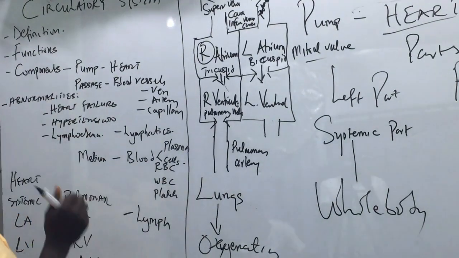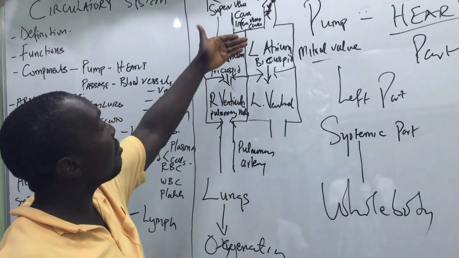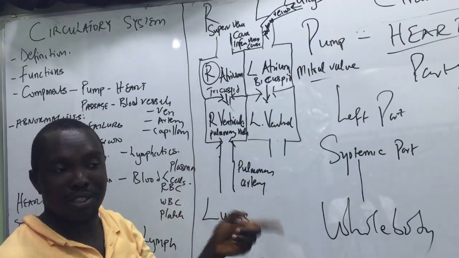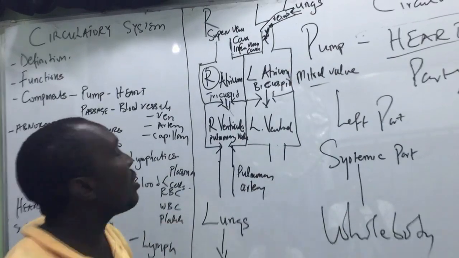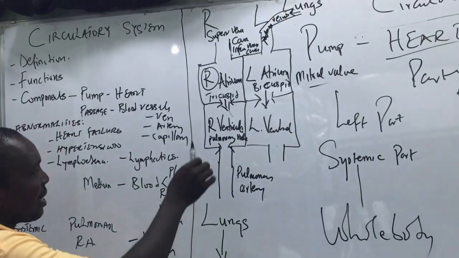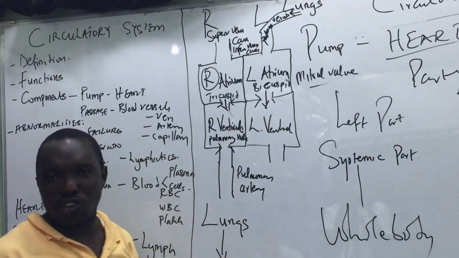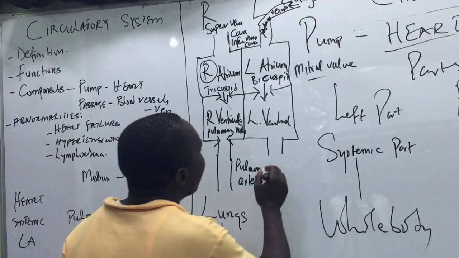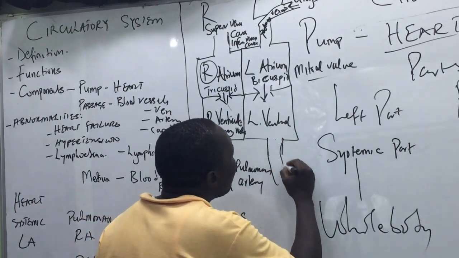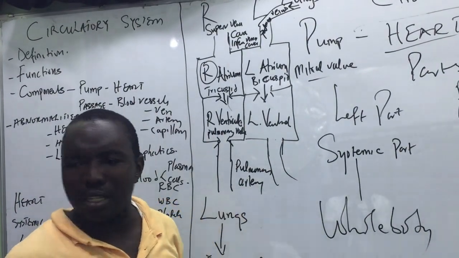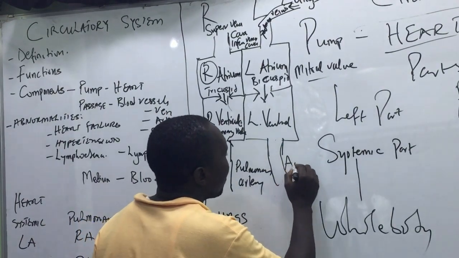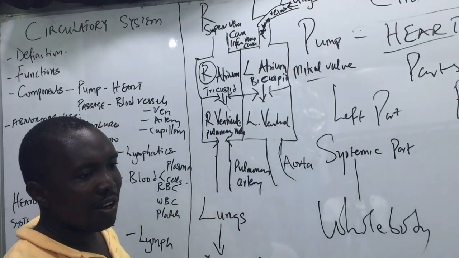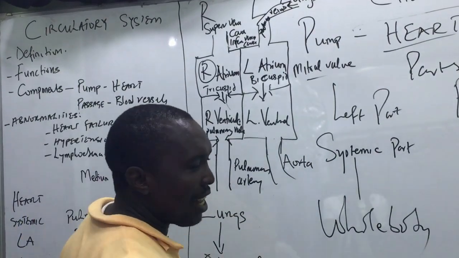So the door, as I said earlier, between the left atrium and the left ventricle is known as bicuspid because it has how many cusps? 2. It's otherwise known as the mitral valve. Now, when the blood gets to the left ventricle, it will be pumped into the biggest artery in the body, which is known as the aorta. What did I call it? Aorta. Do you get that?